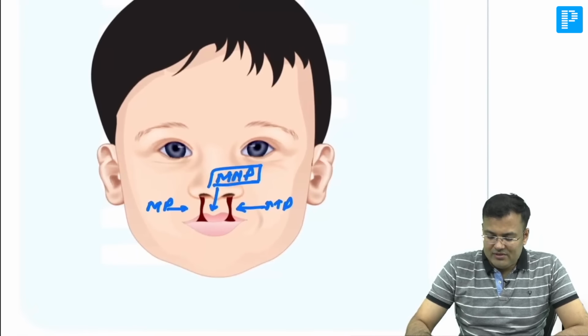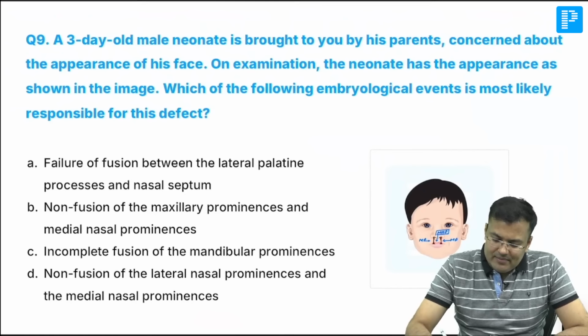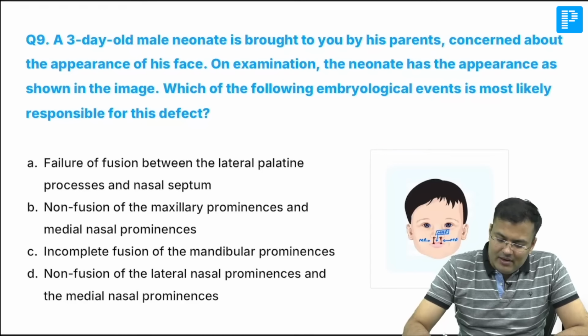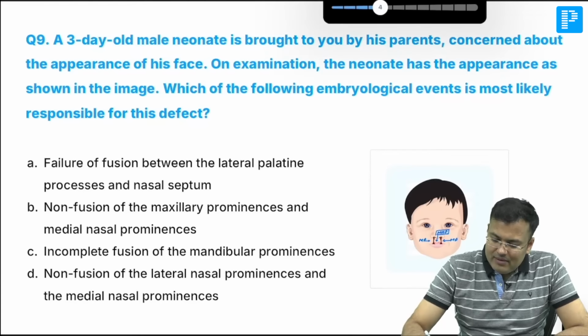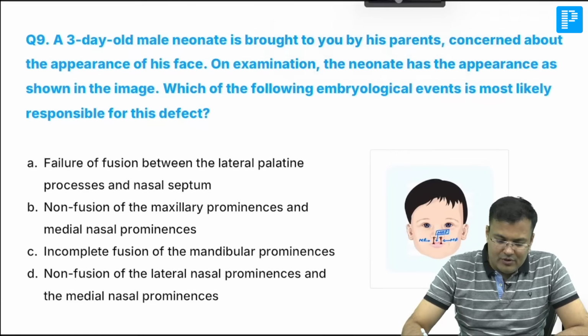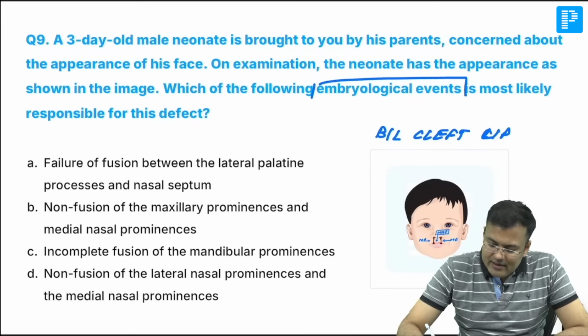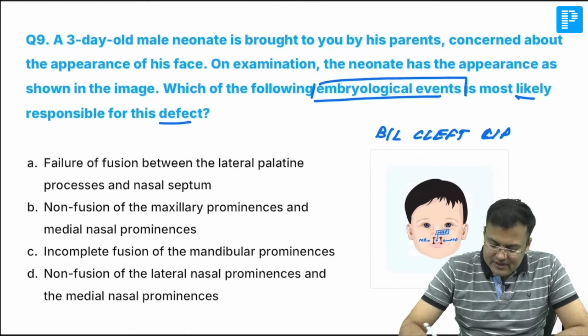3-day-old male neonate brought to you by his parents, concerned about the appearance of his face. On examination, neonate has the appearance as shown in the image, means patient is having bilateral cleft lip. Can you see this? This child is having bilateral cleft lip. Which of the following embryological events is most likely responsible for this defect?